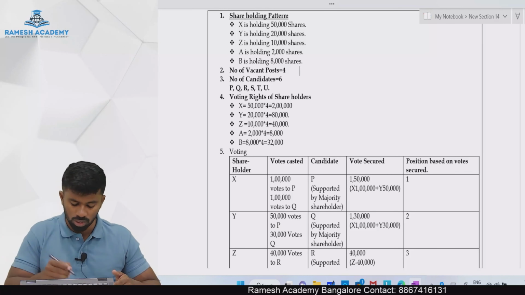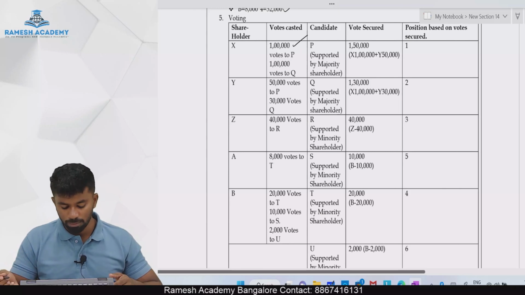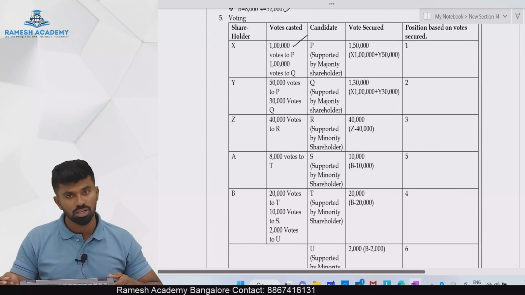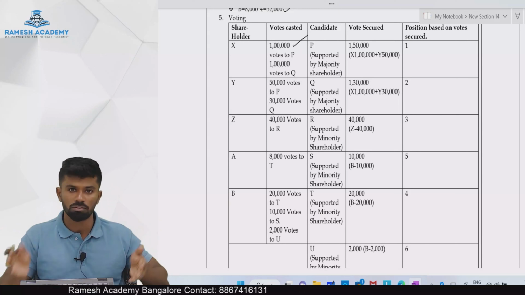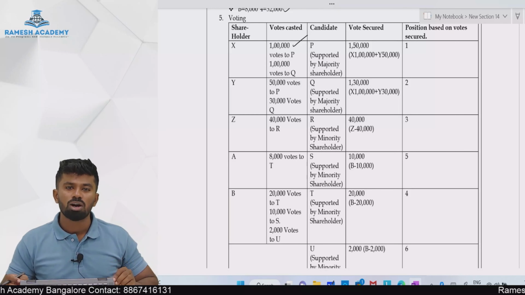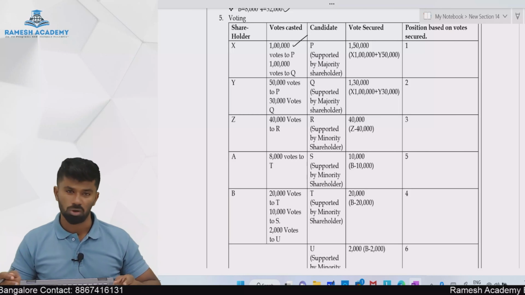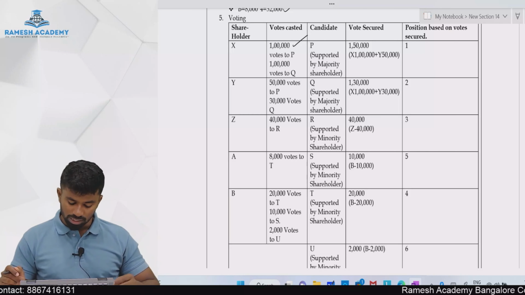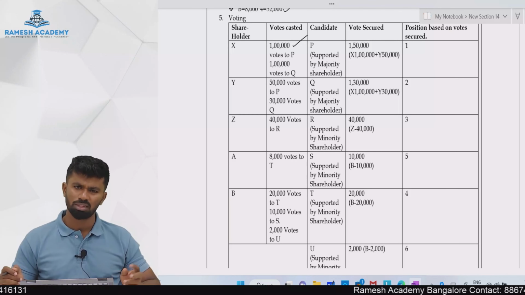So let us take an example where Mr. X has given his 2 lakh votes. Out of 2 lakh votes, 1 lakh for Mr. P, 1 lakh votes for Mr. Q. He is dividing his votes to 2 different candidates. And these P and Q are supported by majority shareholders. And the remaining candidates, that is R, S, T, U, are supported by the minority shareholders.